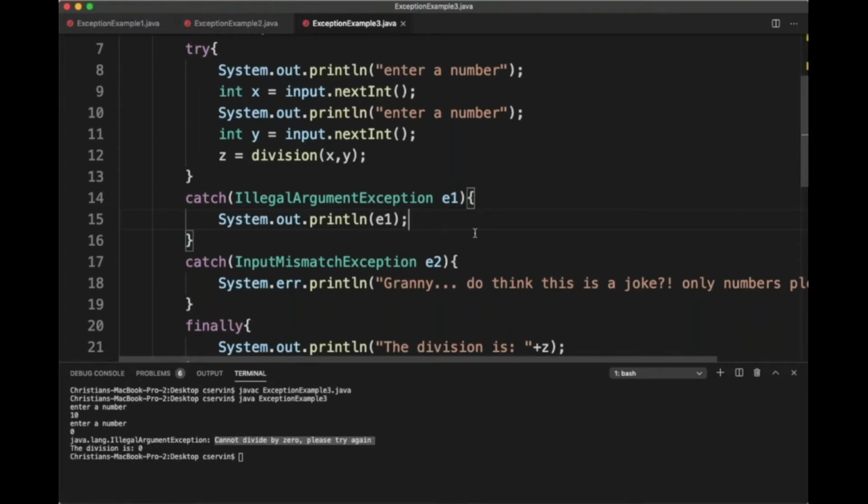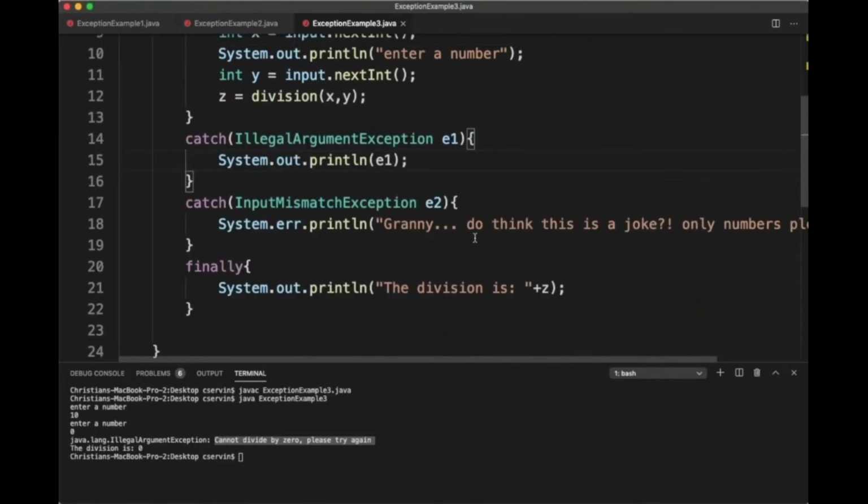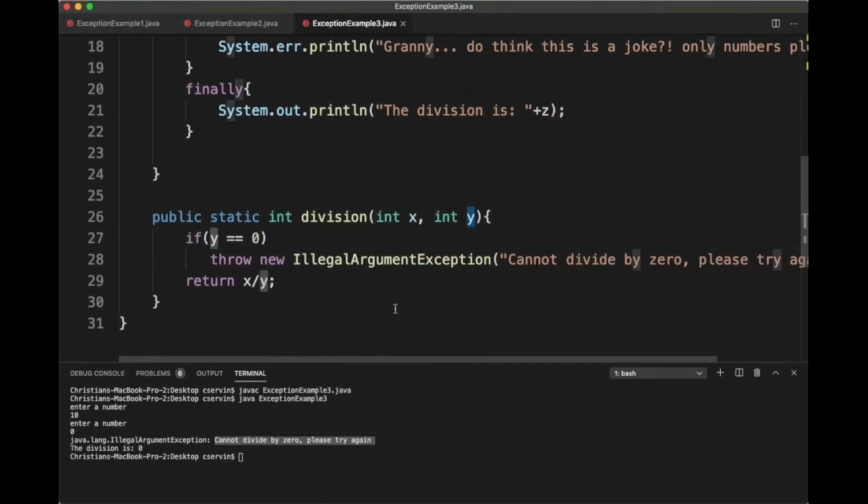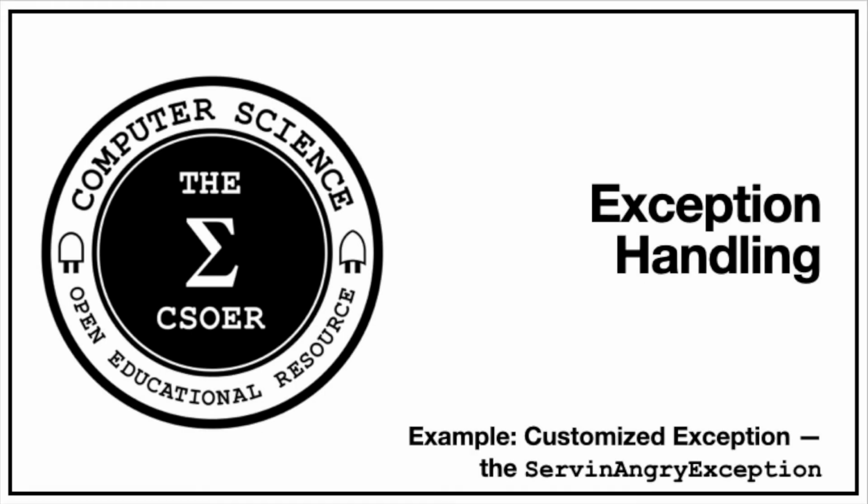Now, sometimes you want the computer to crash it for you, but sometimes we want to anticipate. We want to prevent going all the way down the hierarchy by just handling those exceptions. Here, what we did is that we used an if statement because we know that potentially someone will give you an illegal argument that in terms of division is illegal because you cannot divide by 0. We already know what happened. It's an arithmetic exception, but that's what might happen.